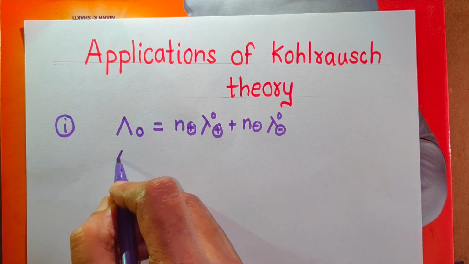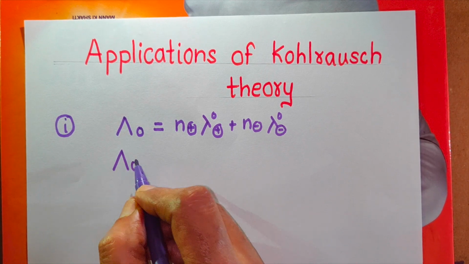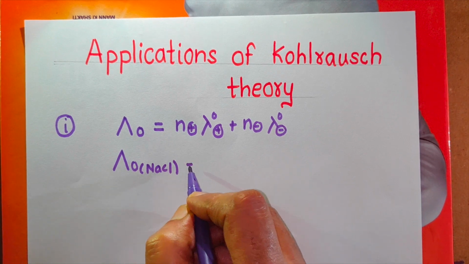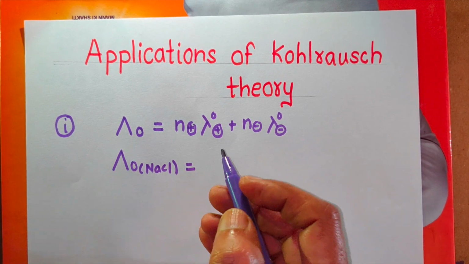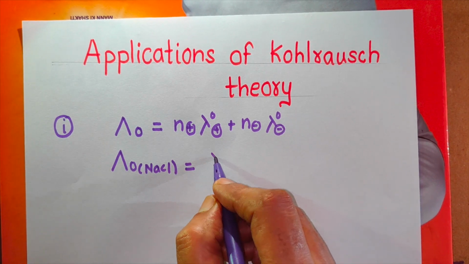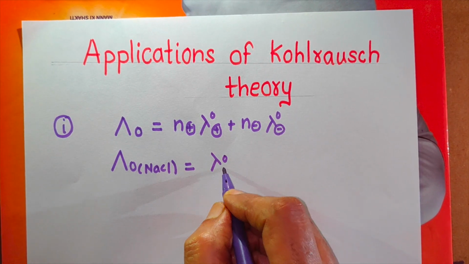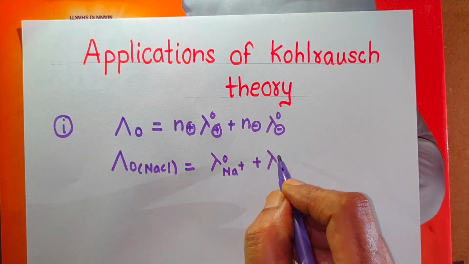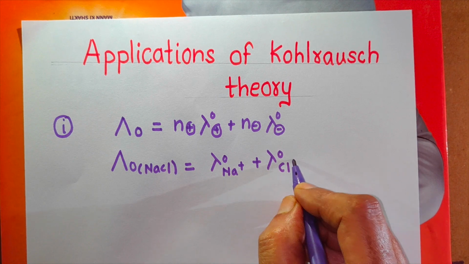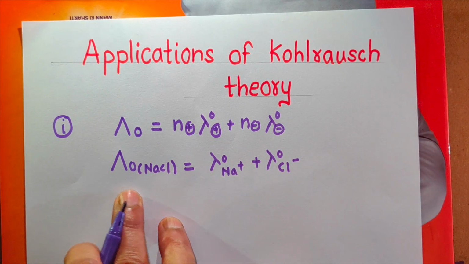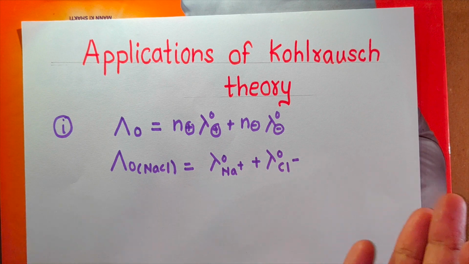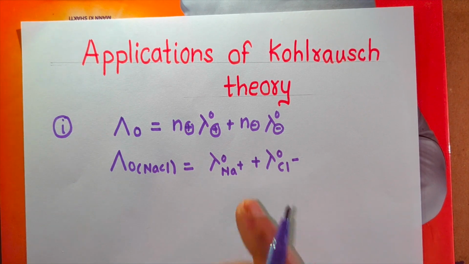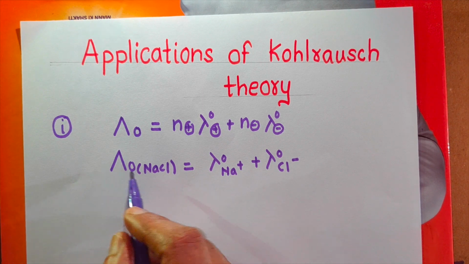For example, suppose we have to determine the molar conductivity at infinite dilution of NaCl. How can it be obtained? It can be obtained if you know the molar conductivity at infinite dilution of Na plus ions and of Cl minus ions. How can you obtain this? You can obtain this by using the graph. You can draw the graph and obtain the molar conductivity at infinite dilution of NaCl.